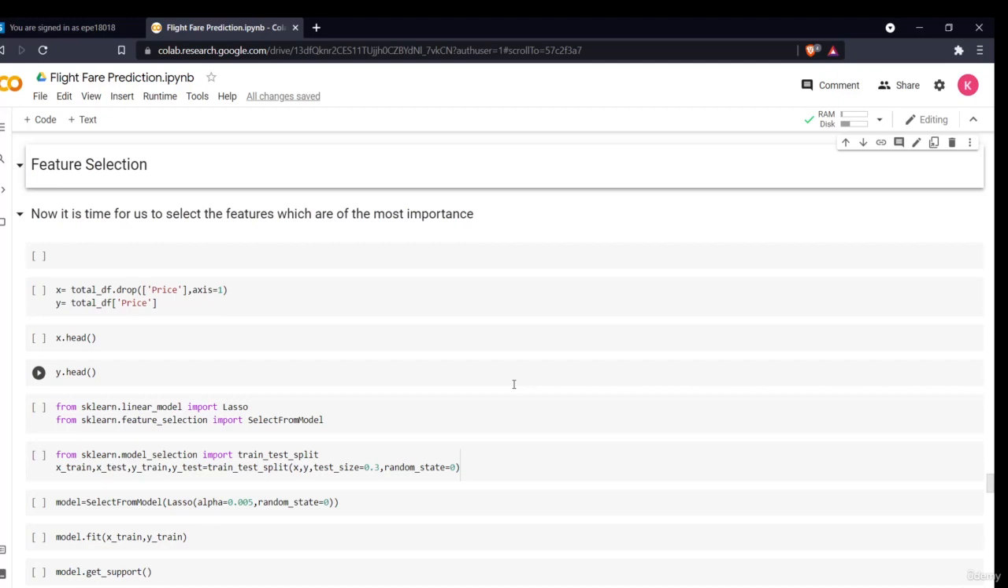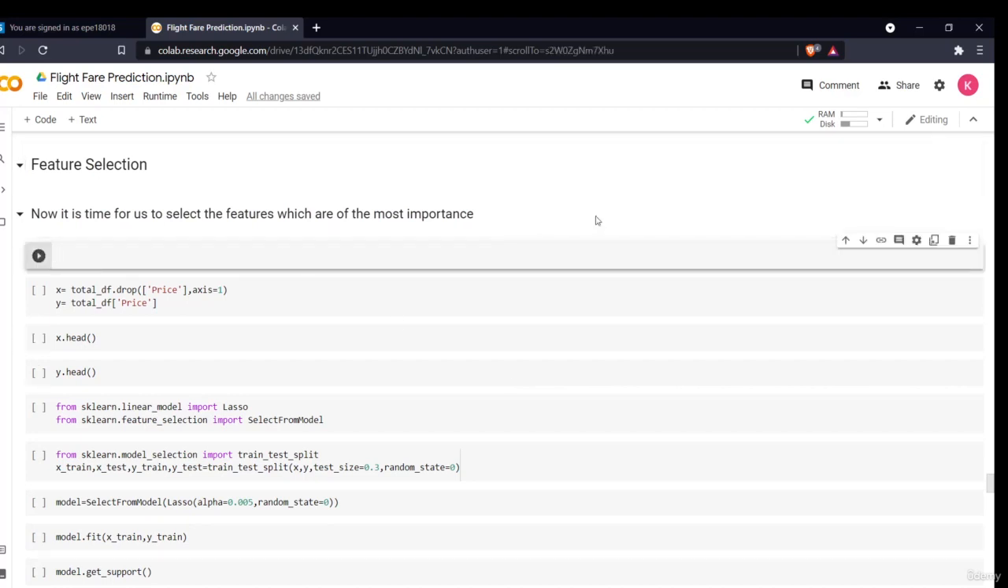Hello all, welcome to the feature selection section. In this section, we will see what all the features we can use and which feature is the most important, so that we'll use only those features for developing our model. Now the first thing we'll do is we will separate our data into independent and dependent variables.